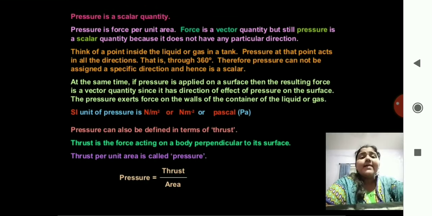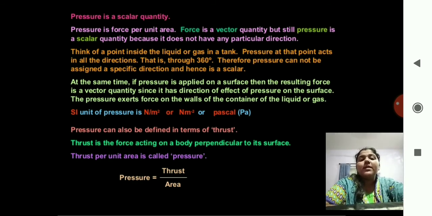Now the SI unit of pressure is Newton per meter squared, which is also known as Pascal. Pascal is a scientist's name.